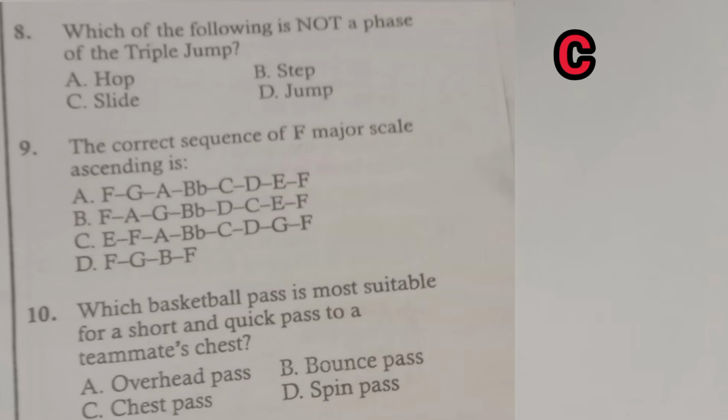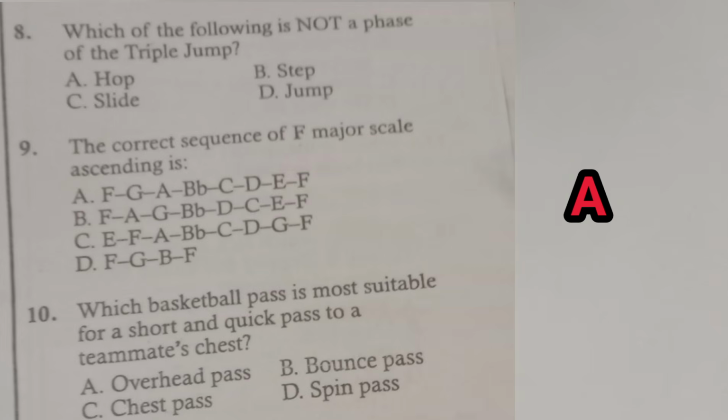Then we have question number 9. The correct sequence of F major scale ascending is... So we are from the bottom of the staff, from the bottom line or the bottom space, going up. So the correct order is F, G, A, B flat, C, D, E, and F. We are going up. So the correct answer is A.